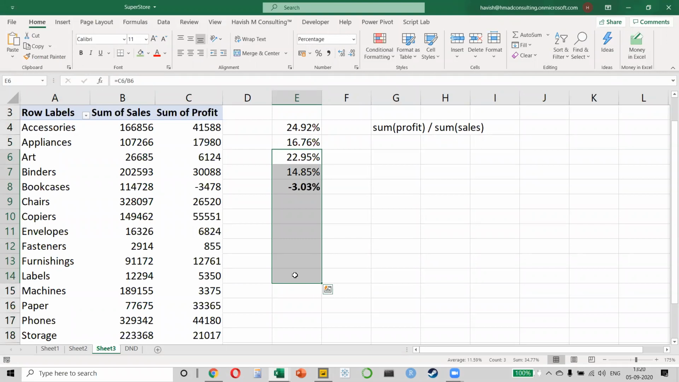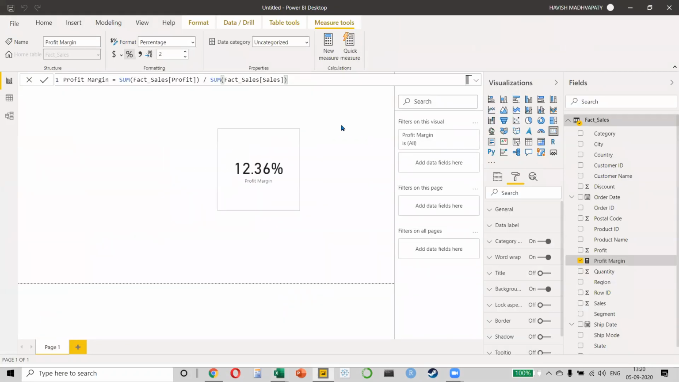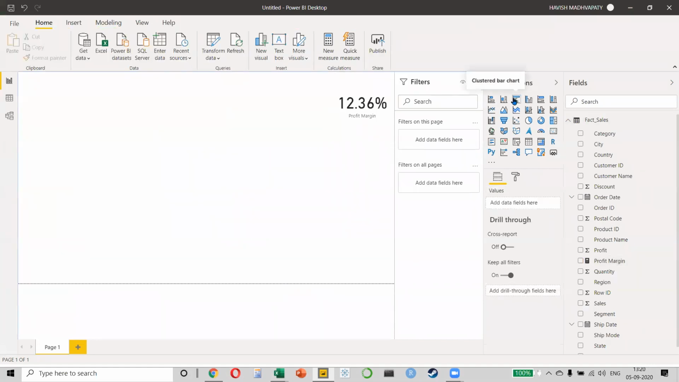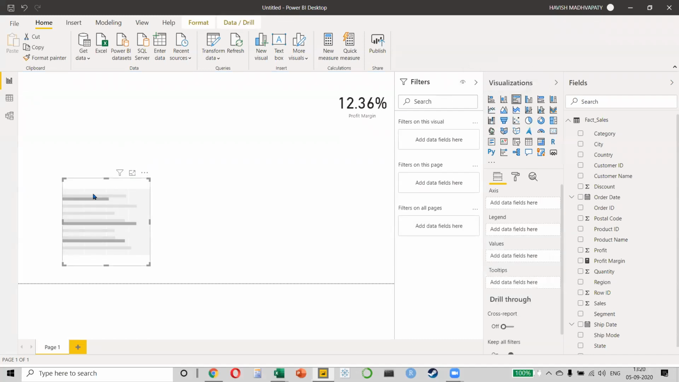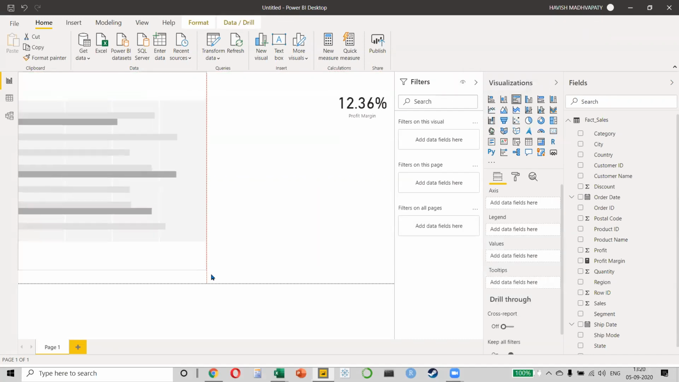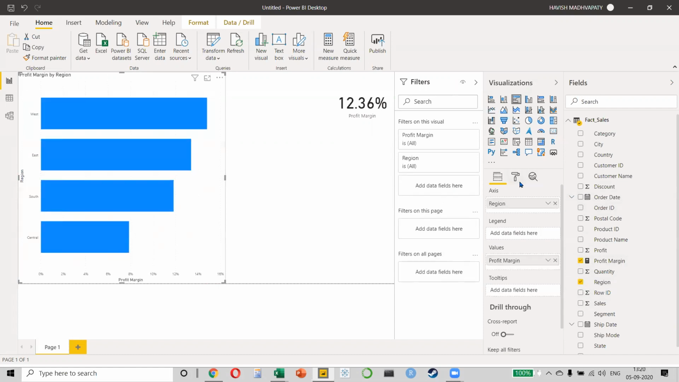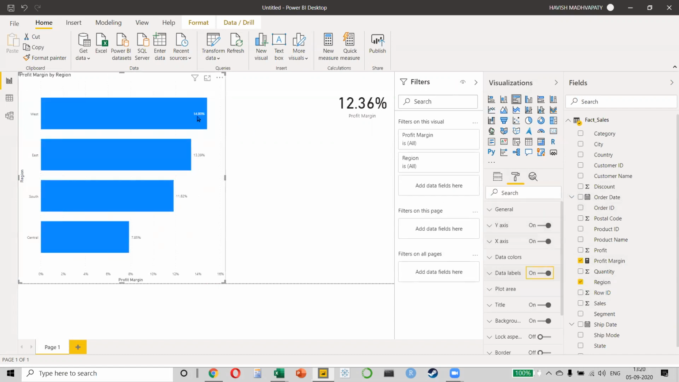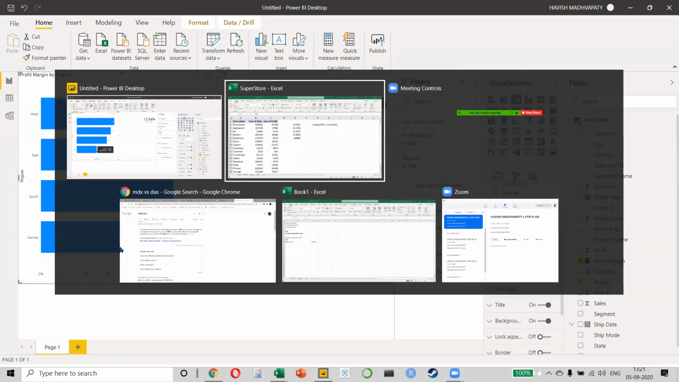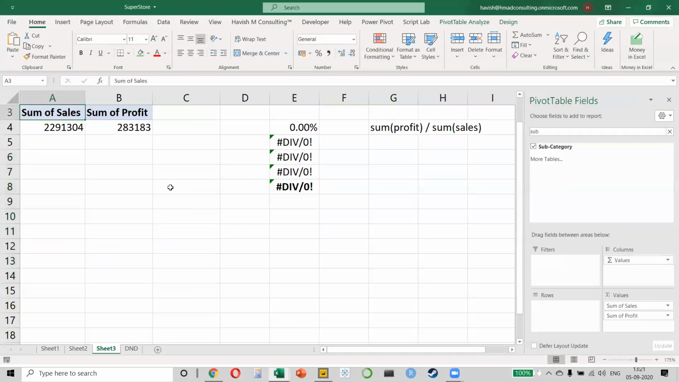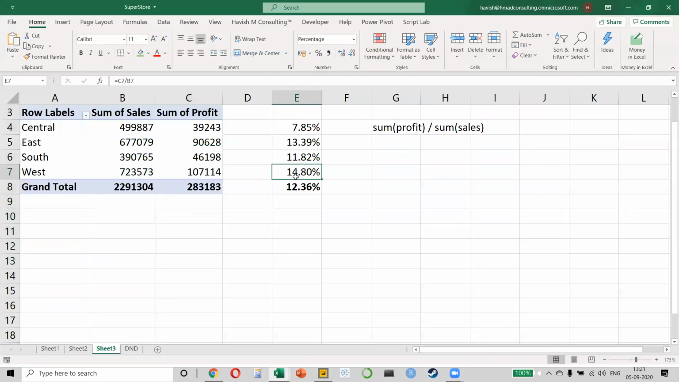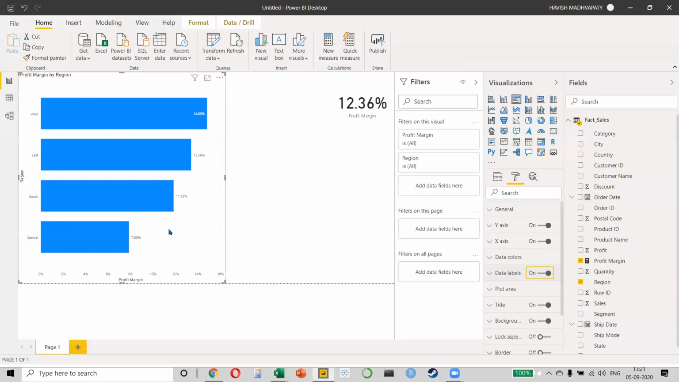But the advantage of doing it in Power BI is that, let me keep the card on the right. I will just make a bar chart, very simple, the third one. What do we want to keep in our bar chart? We will keep our profit margin and our region. So if you notice, 14.8, 13.39, 11.82, 7.85. So if I go back and I change it to this, 14.8, 13.39, 11.82, 7.85. The same numbers you can see here.